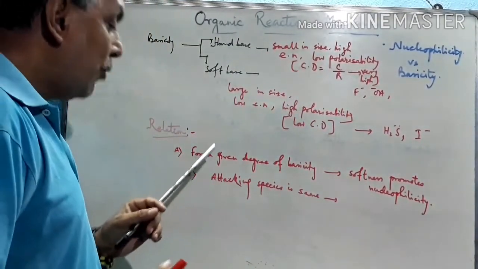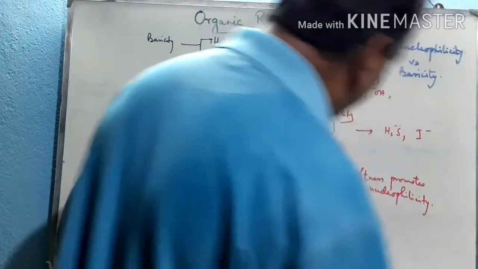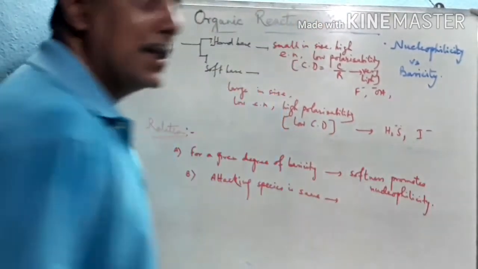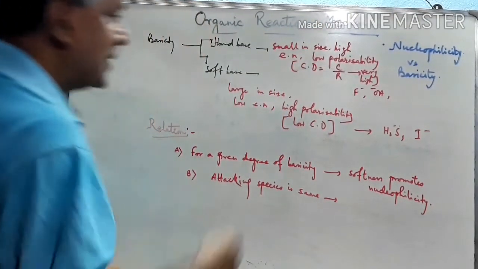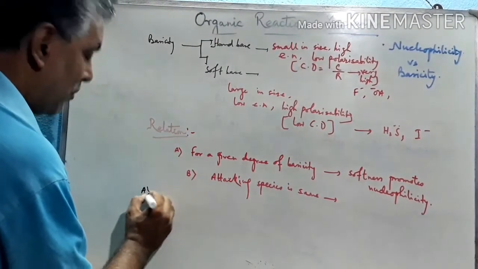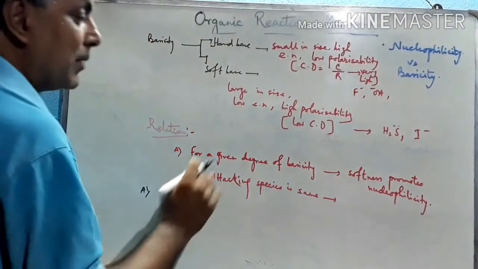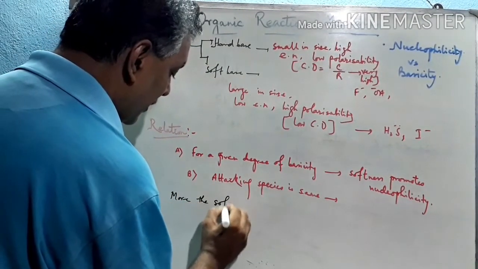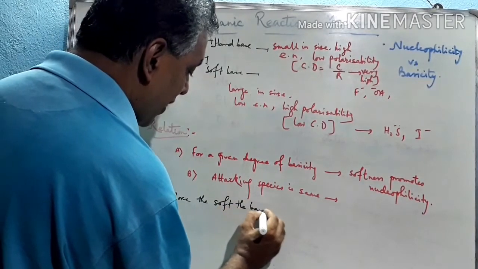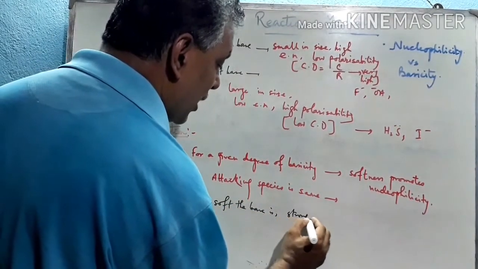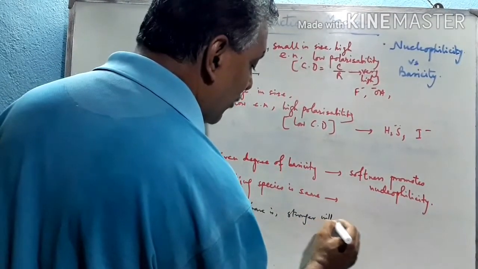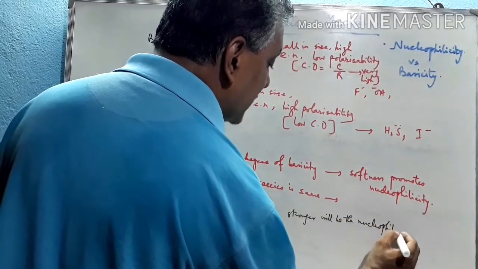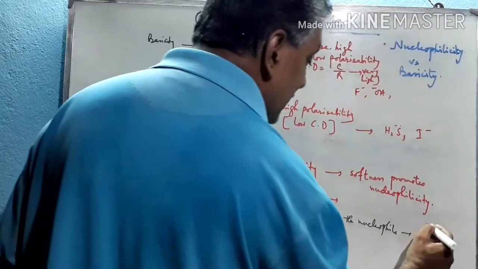Now the relation, for a given degree of basicity: what is the relation between these two? Softness promotes nucleophilicity. That means the more soft the base, the stronger will be the nucleophile. The softer the base is, the stronger or more powerful will be the nucleophile. So like this we know that down the group size increases.